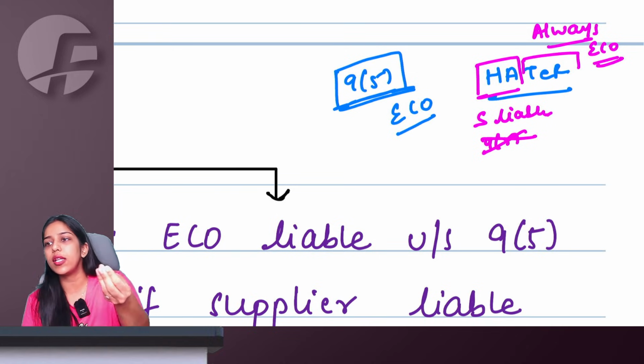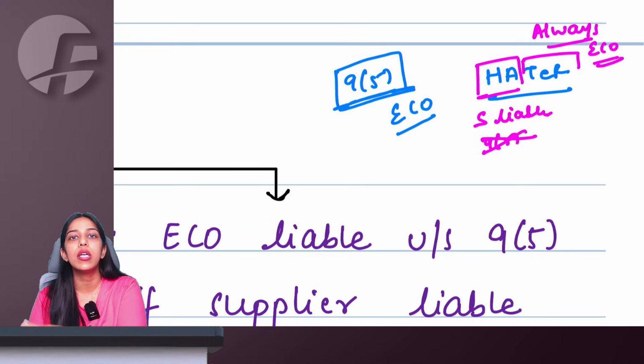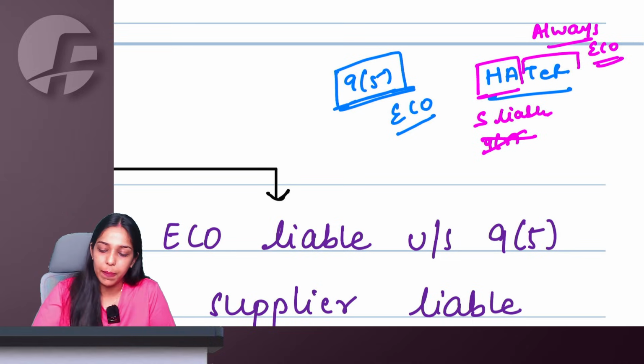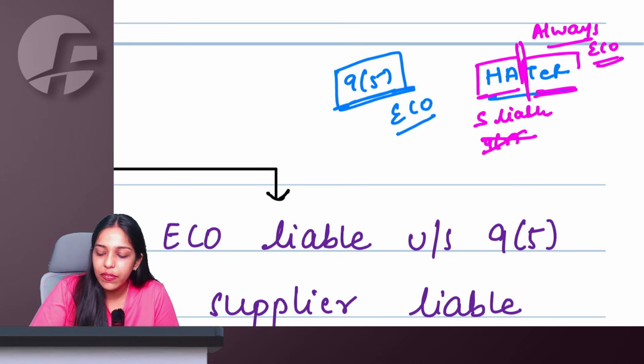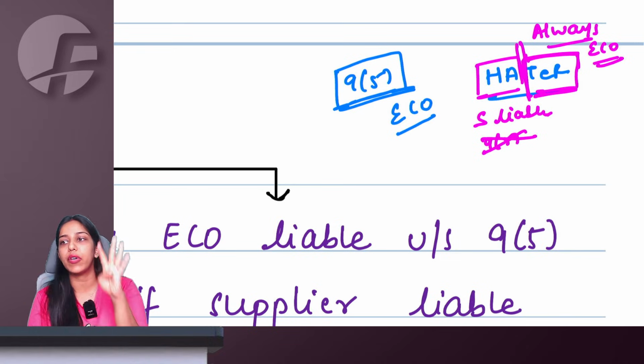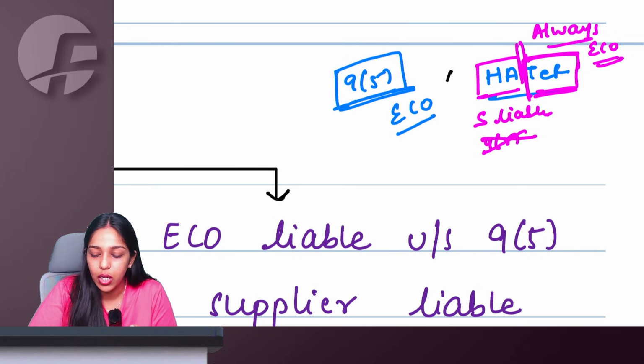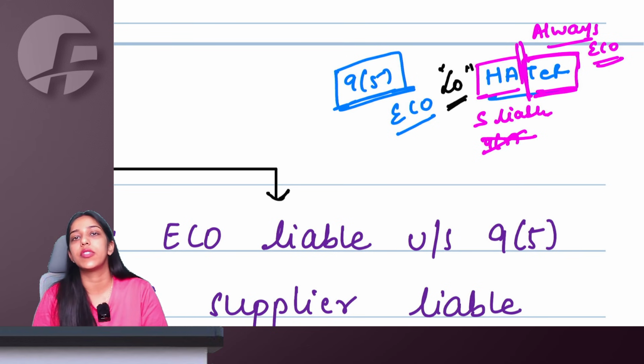For transportation, there was one exception of company omnibus. For restaurant, there was one exception of the specified premise. Right, ma'am. So, other than this, always ECO will be liable to collect and pay tax. This we have already studied in section 9.5 about the 4 services where ECO will be liable. Now, one new service has been added here, which is the local delivery services.